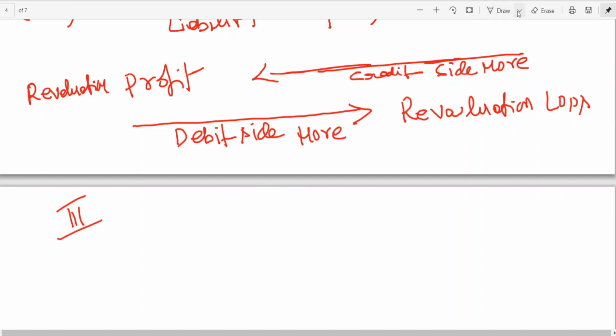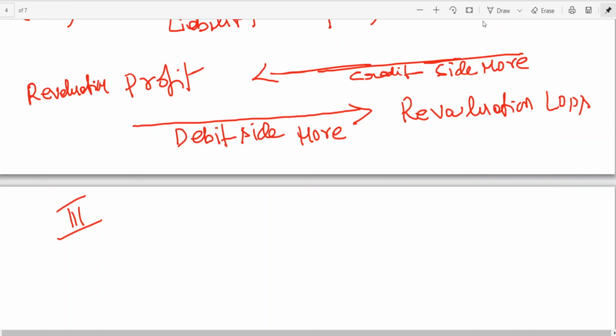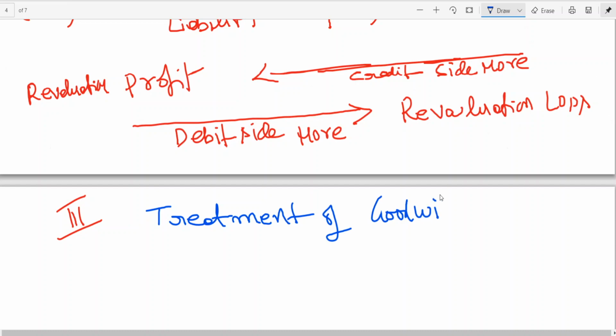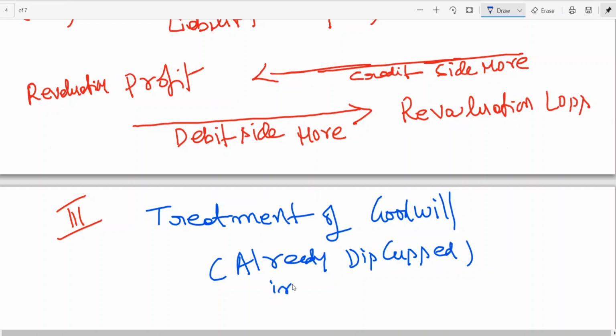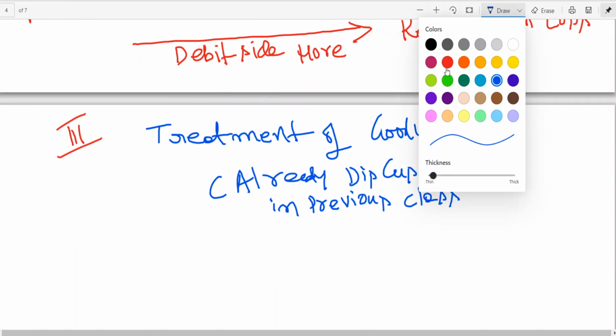Third point is about treatment of goodwill. So I think this has been already discussed on admission of partner. Already we have discussed in previous chapter, in previous class. A new partner brings his share of goodwill in cash. So this is third point. Next, coming back to the fourth point,